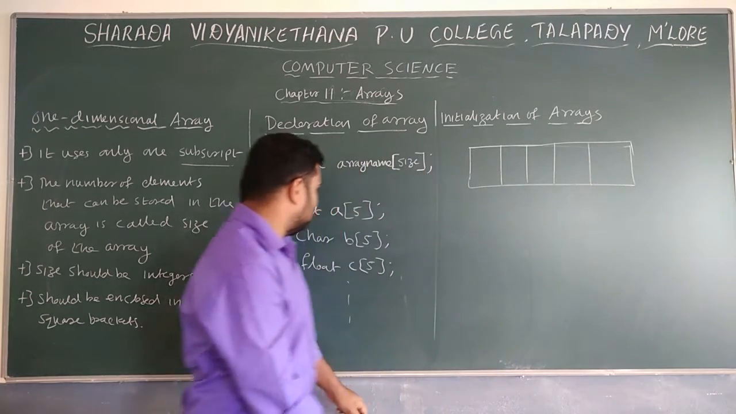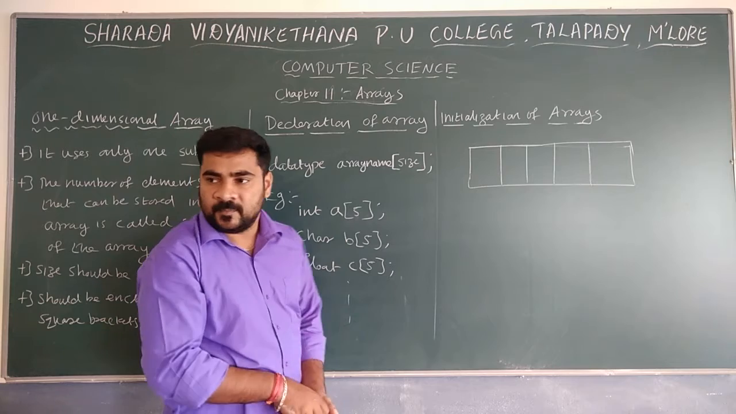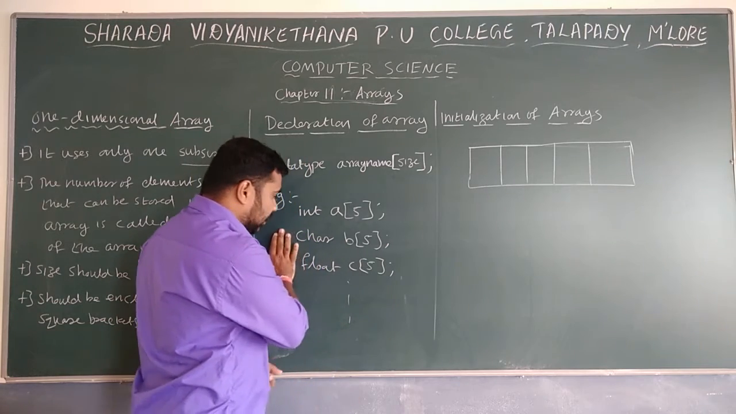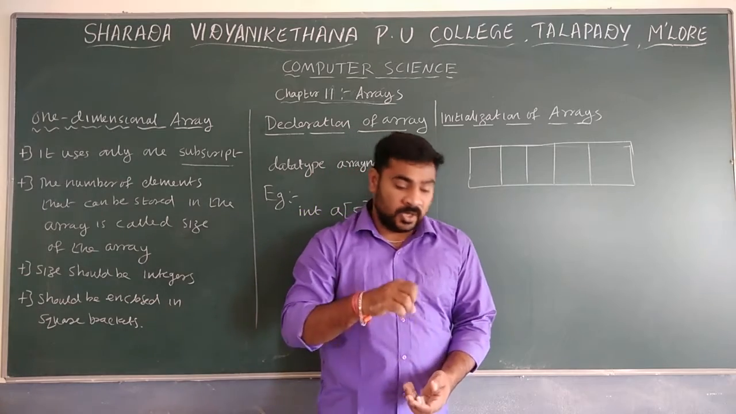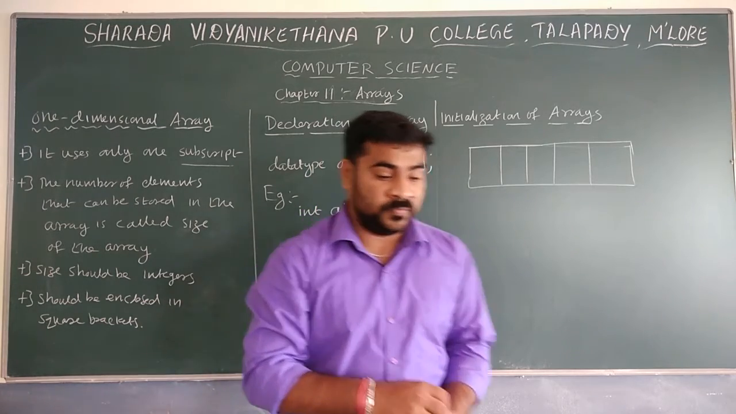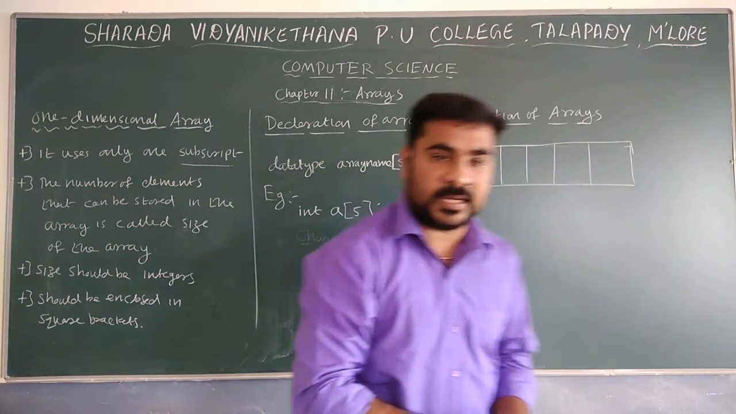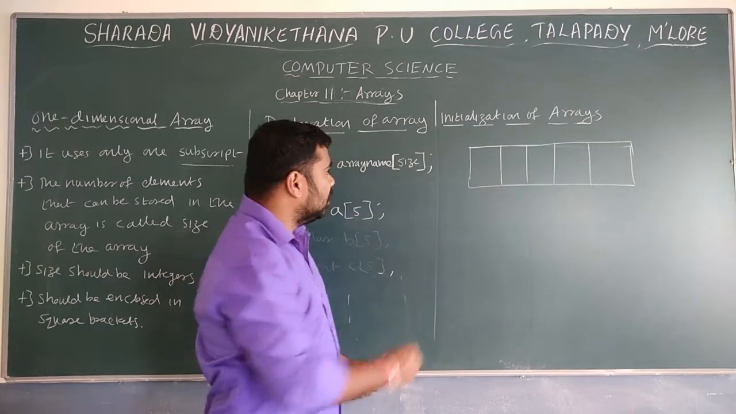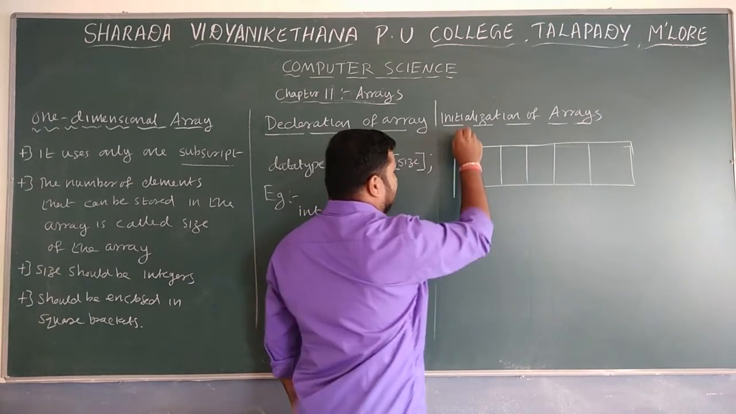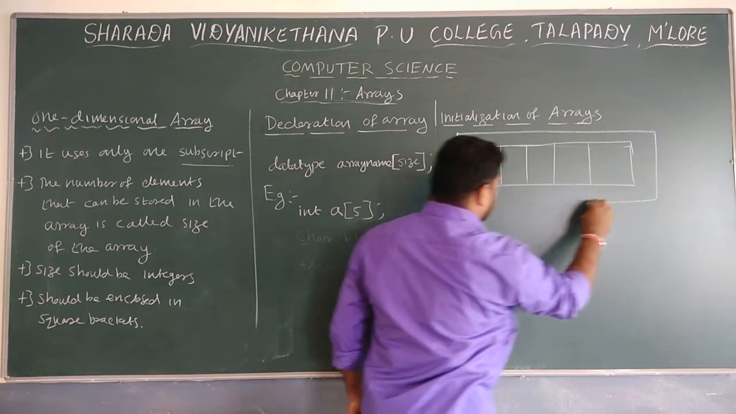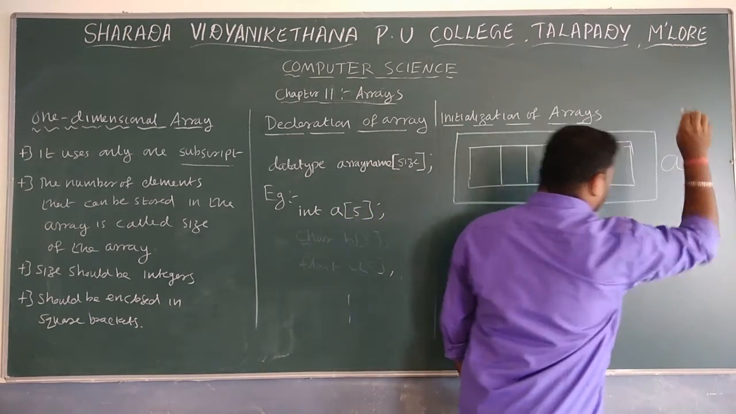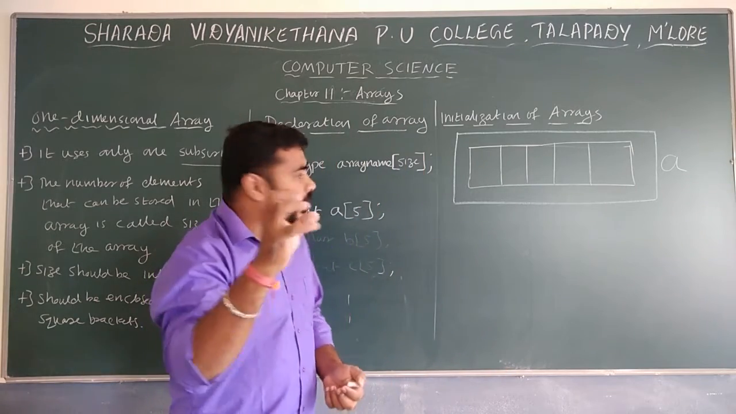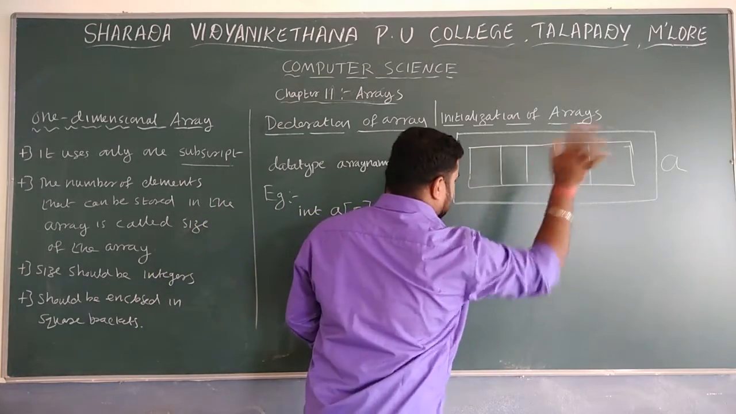5 elements can be stored in A of 5. A of 5 will create one memory space to hold the 5 elements. So 5 elements can be stored inside the array. What is the name of the entire array? The name of the entire array is A. Everything is A.